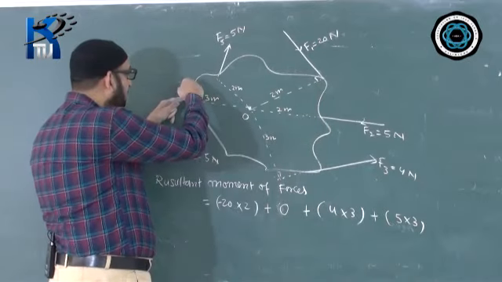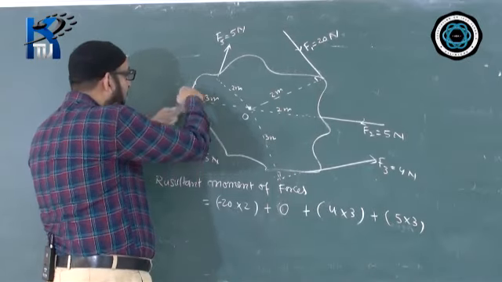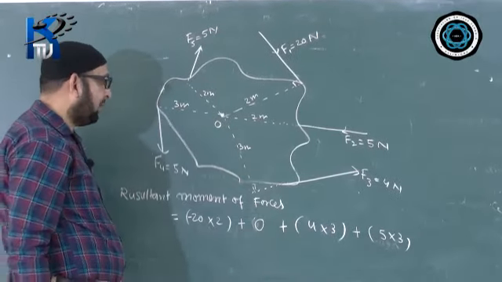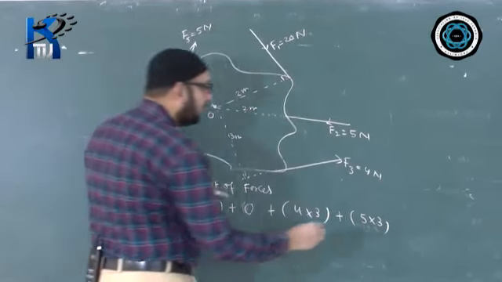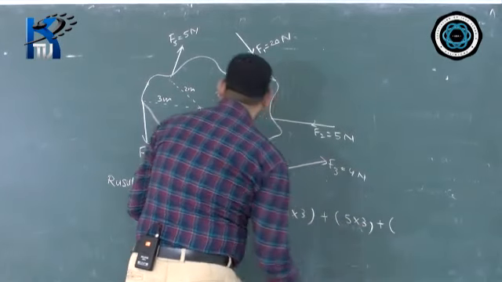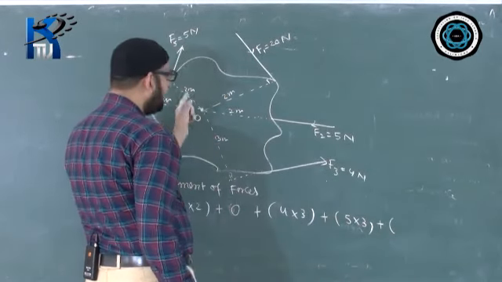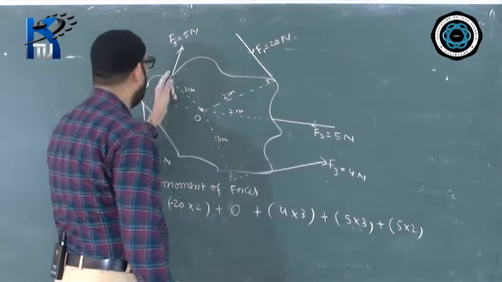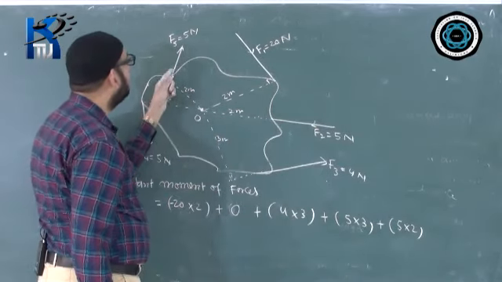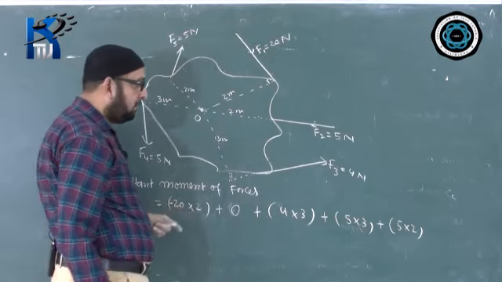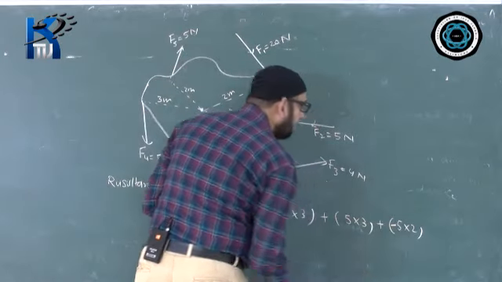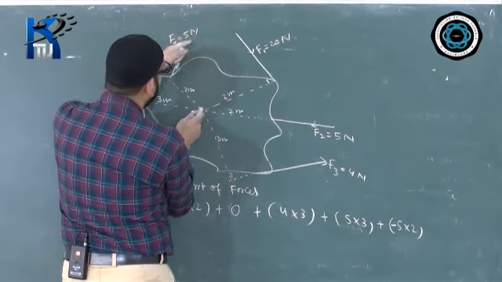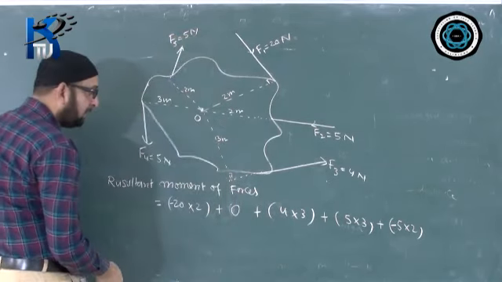What direction does it turn? This will be tilting in this direction here. That means anti-clockwise. Again positive sign. Now I will go for the last one, that is F5. 5 into the distance, which is 2. So I will be writing F5, 5 into 2. And what direction does it turn? This is turning in clockwise direction, so put a minus sign. You can see, have a look at it. Here we are pushing this way, that means this will go in clockwise direction.